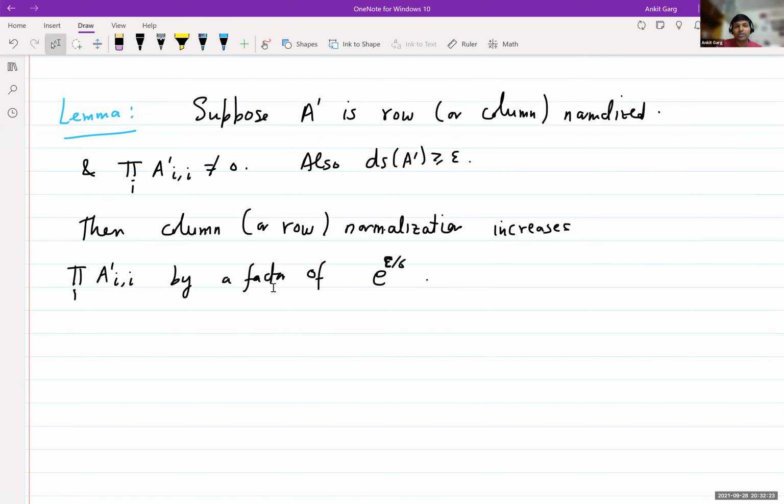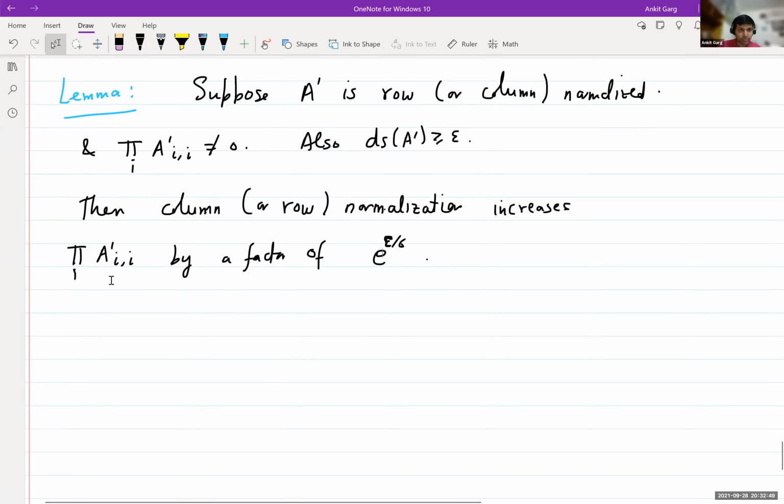So they're saying that these steps, this operation, column or row normalization, will increase this product of the diagonal entries by a factor of e to the epsilon over 6. Okay? So if you're far from being doubly stochastic, then this will happen. If you have reached doubly stochastic, then there's nothing to do. If you're still far, then this potential function will increase by a factor of e to the epsilon over 6. So let's prove this.